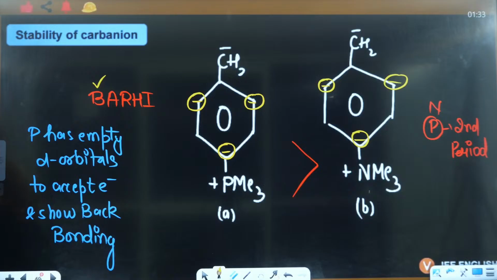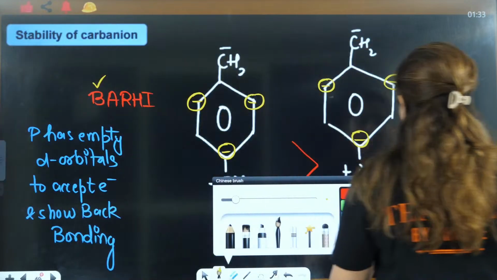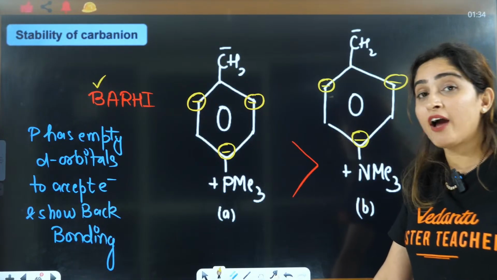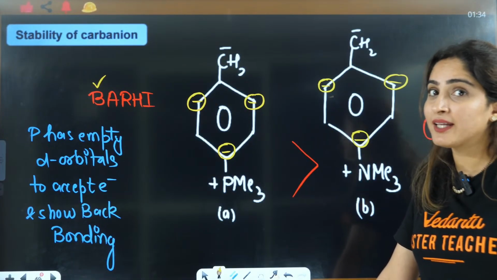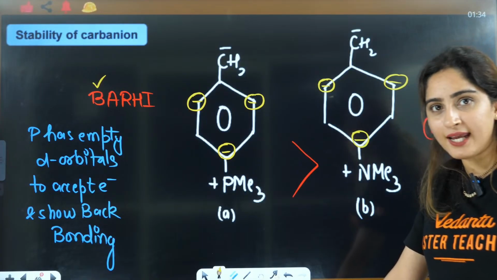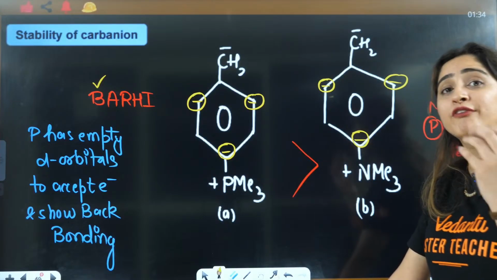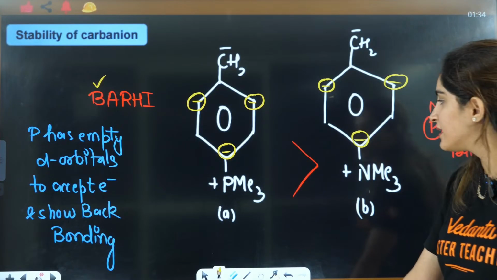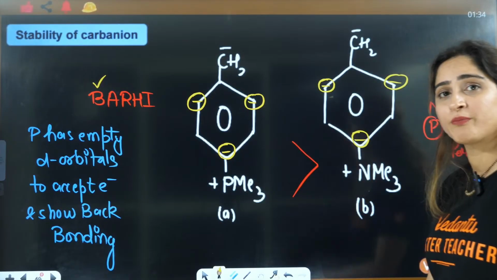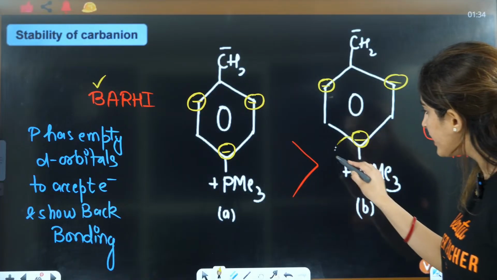Beta, you are saying, ma'am, N has a pp orbital. Nowhere have I told you that in a carbanion you will see overlapping. You will not see overlapping here. You will see the vacant orbitals. This has vacant orbitals. This does not have vacant orbitals. Where will it accept the electron? Electrons are donated by this carbon.